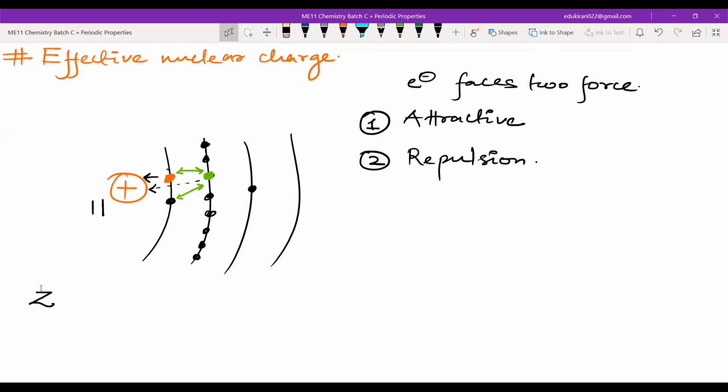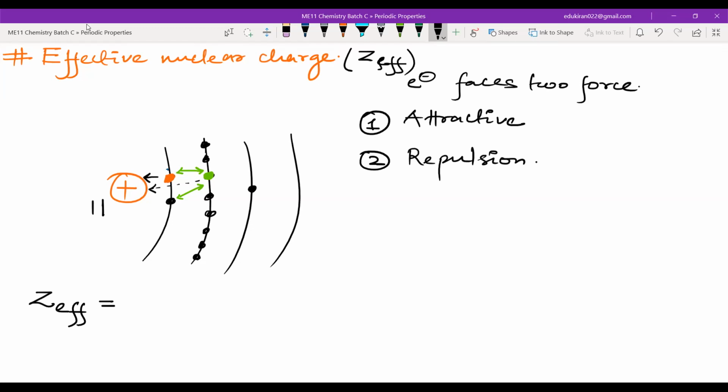So Z effective can be defined for any electron, but our point of interest is the valence electron. Z effective is short for effective nuclear charge.